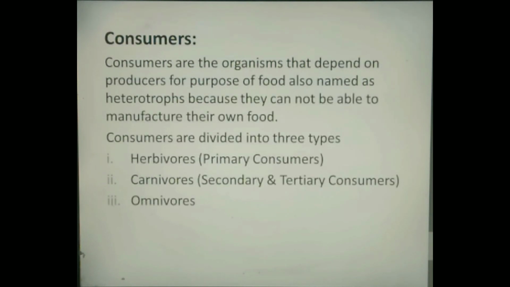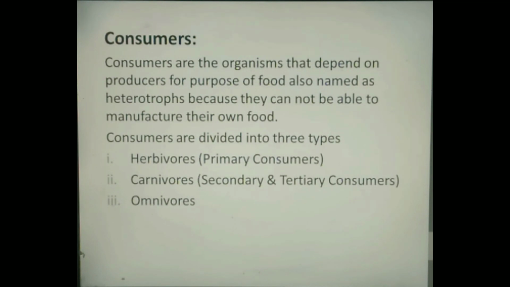Consumers. Consumers are the organisms that depend on producers for the purpose of food, also named heterotrophs because they are not able to manufacture their own food. They get their nutrient directly or indirectly from producers. Consumers are divided into three types named as herbivores, carnivores and omnivores. Herbivores are primary consumers that feed on plants directly. Cow, zebra, rabbits, grasshoppers, deer, etc. are the examples of herbivores.